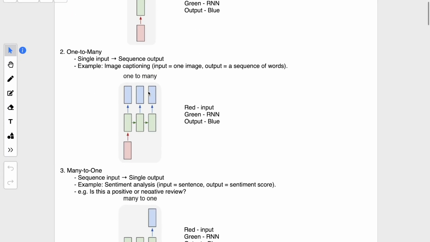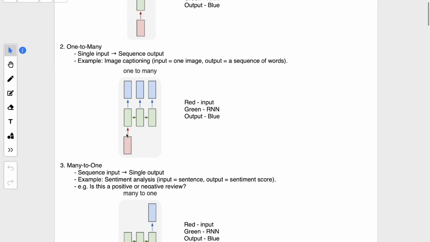Then there is one-to-many. Here you pass a single input into the RNN. There can be different layers of RNN, and each layer will give you one output. For example, here we are passing an input into the first layer of the RNN. The RNN has 3 layers, they are dependent on the output of previous layers as well, and each layer produces its own output. This is like image captioning, where you provide an image but you get a sequence of words. That can be a description of an image or the title of the image, but you get a sequence of words. Each layer will produce a word. This kind of RNN is one-to-many.